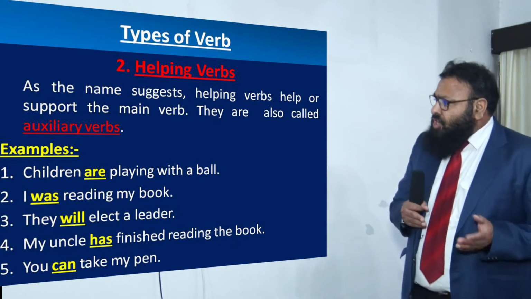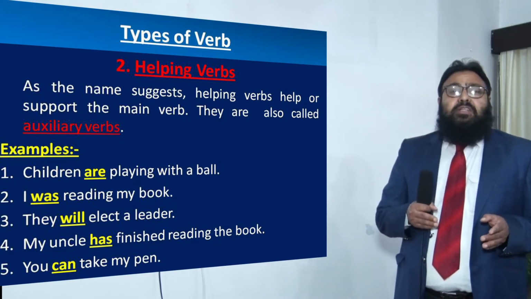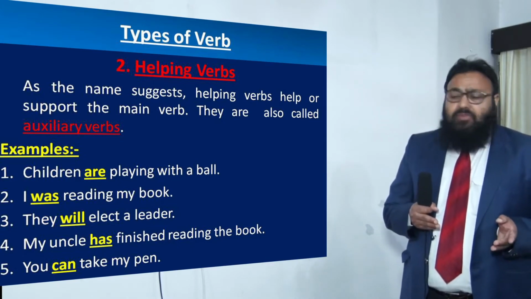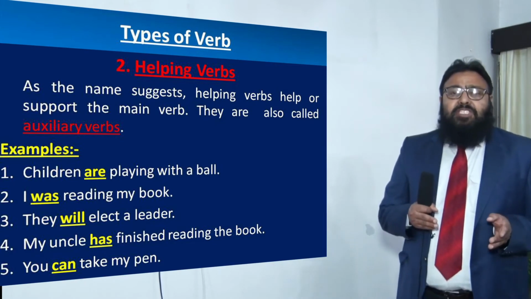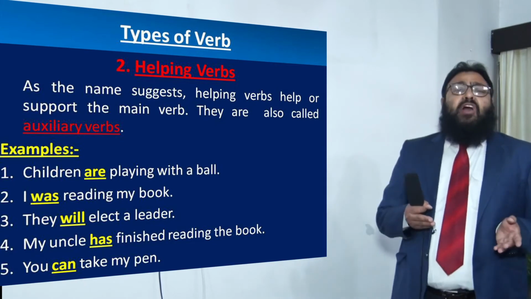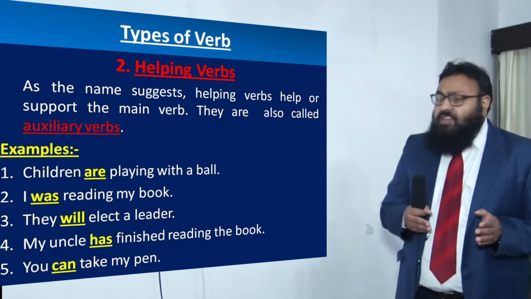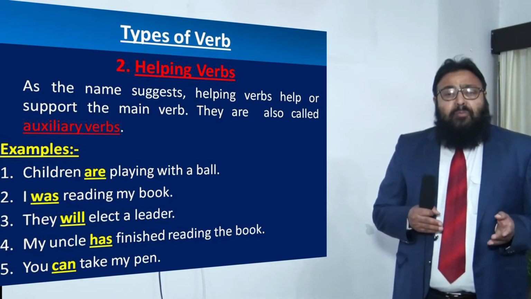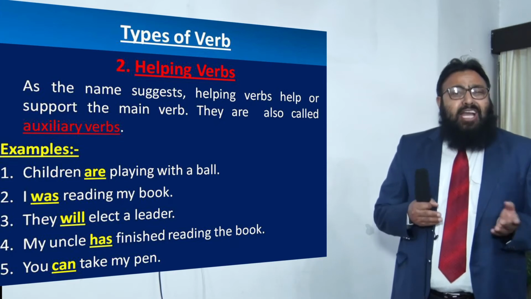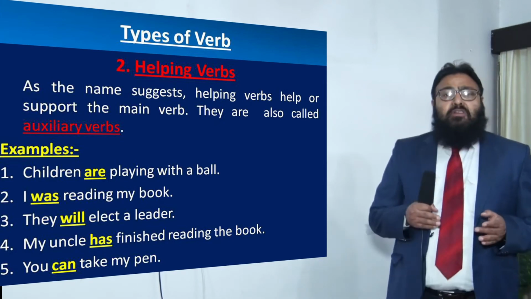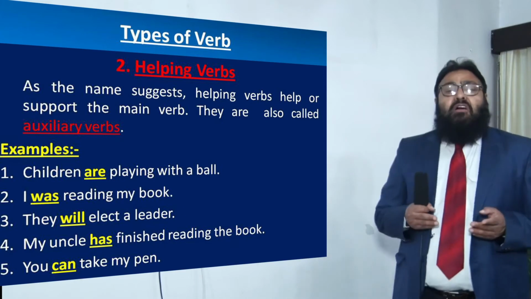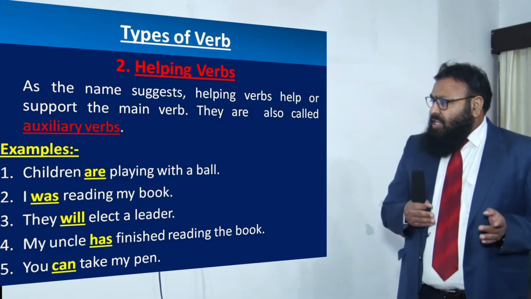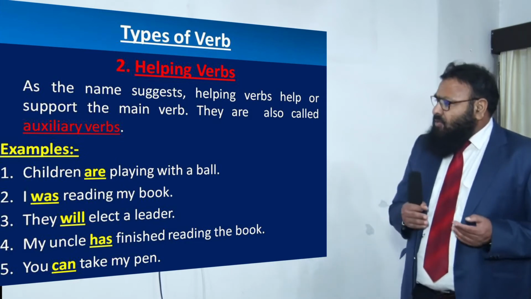Examples are, children are playing with a ball. Here, are is an auxiliary verb or a helping verb because it helps us to identify the stage in which the action of playing is taking place. So, auxiliary verbs help us to identify the tense of the sentence, the person of the subject, and the mood as well. So, are is a helping verb.